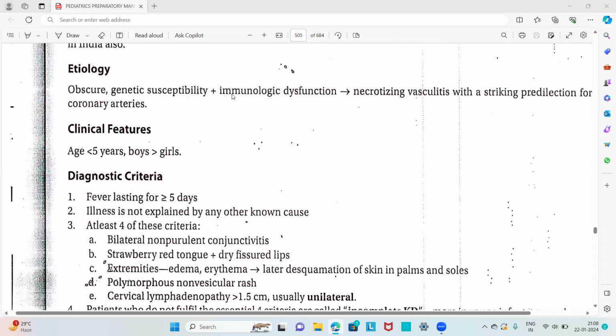The etiology is obscure: genetic susceptibility along with immunological dysfunction leading to necrotizing vasculitis with a striking predilection for the coronary arteries. That is the etiology of Kawasaki disease. For clinical features, the age is usually less than 5 years, and boys are affected more than girls.